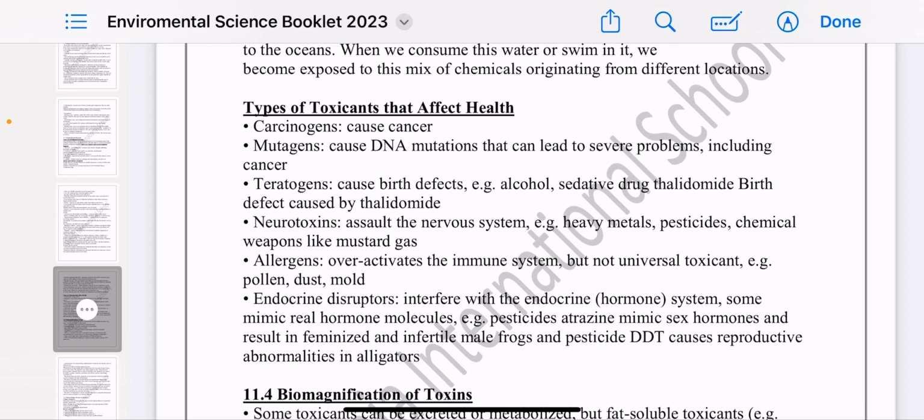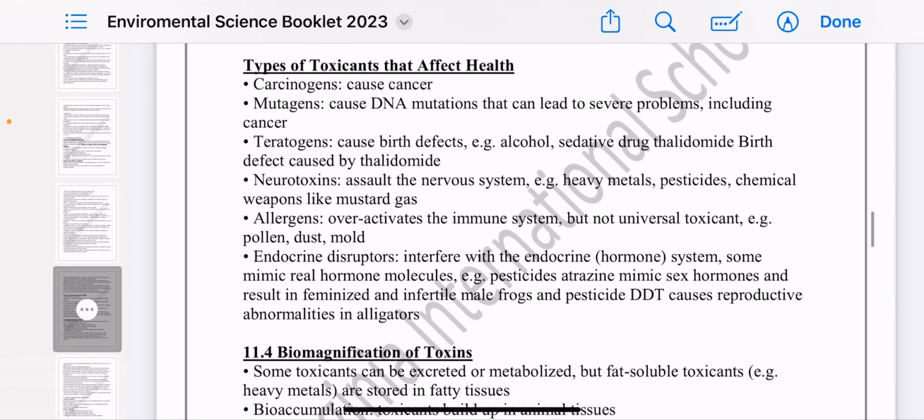These toxins may be carcinogenic, which means they can affect health by causing cancer. So carcinogenic means causing cancer. This means that a certain concentration of this chemical could cause cancer after a certain time. Of course, we are taking a lot of artificial products, but we take them in very minor amounts. But if this toxin accumulates in your body and reaches a certain level, it's going to be carcinogenic.